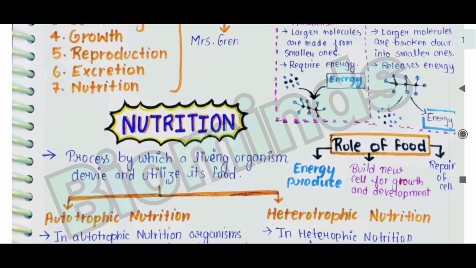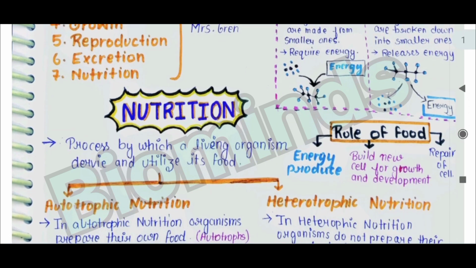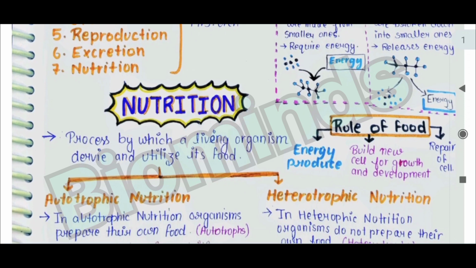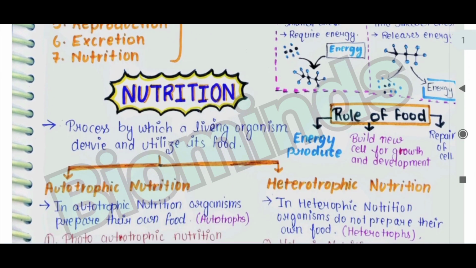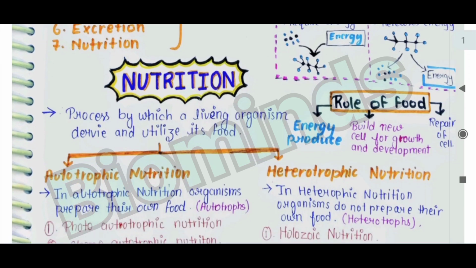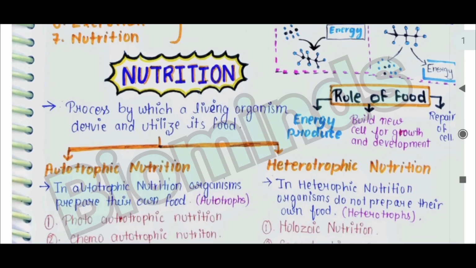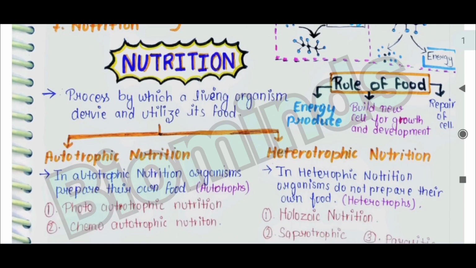In autotrophic nutrition, photoautotrophic and chemoautotrophic types are seen, and in heterotrophic nutrition, three types: holozoic nutrition, saprophytic nutrition, and parasitic nutrition. The role of food is energy production, repair of the cell, and building new cells for growth and development.